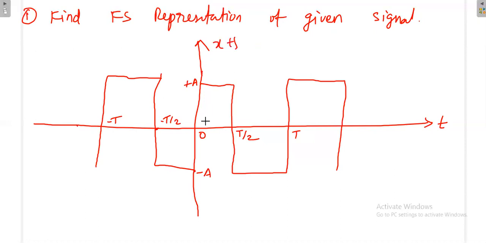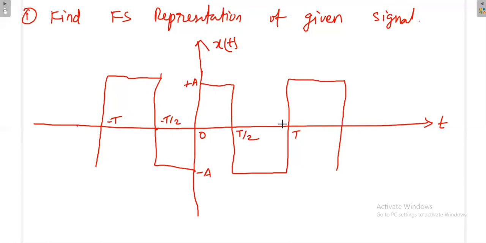Very clearly, this signal is an odd signal. What do you mean by odd signal? You take the mirror image with respect to the y-axis and then with respect to the x-axis. Finally, the result will be the same as x of t. That's why this signal is an odd signal.